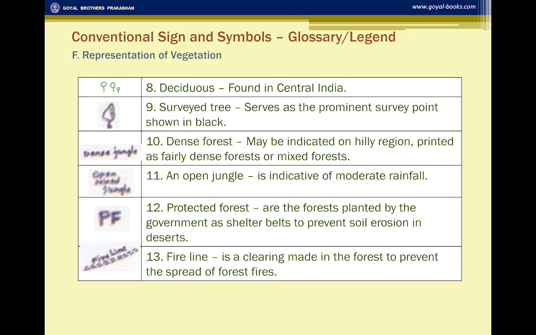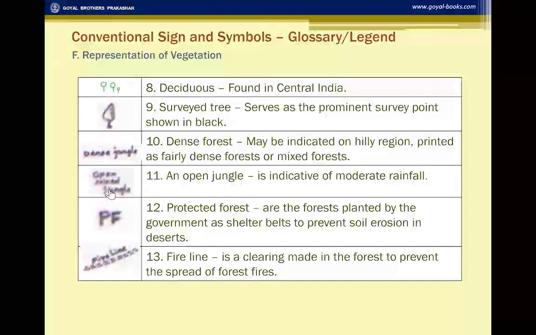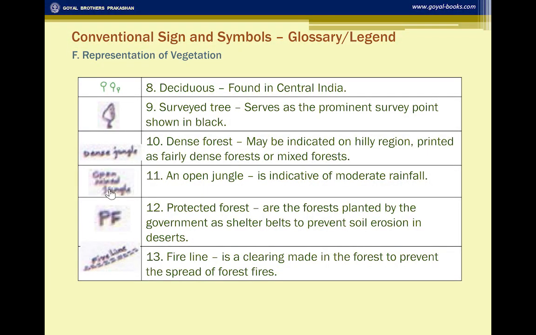Now you can see the different kinds of vegetation shown in different symbols. Deciduous is shown in this manner, and dense jungle is written there. Then mostly the type of jungle found, open mixed jungle, is written there. So protected forest is written there, and these are the symbols.